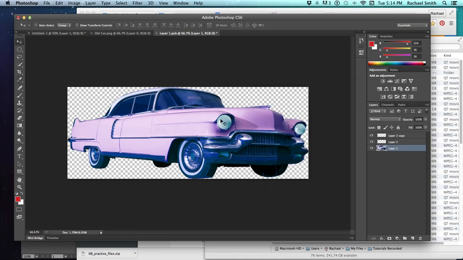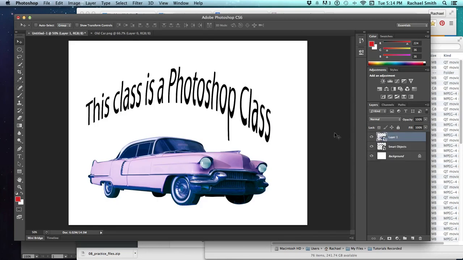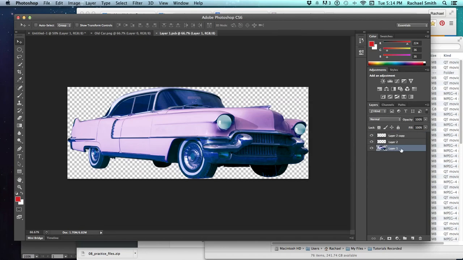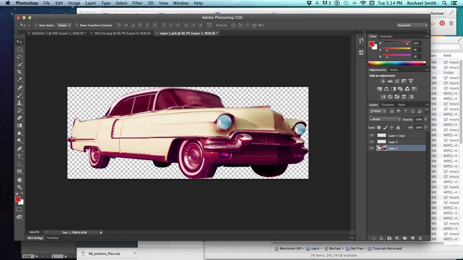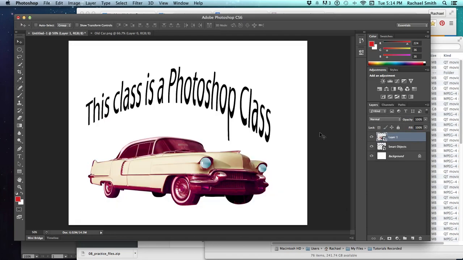Once I've made all these changes, I can save it, Command S, and then close the window, Command W, and all of those have been updated here, but on this document I still only have the one layer. But at any time I can double click on that thumbnail and go in and continue changing this image in any way that I wanted to. So as you can see, it's a fairly powerful tool, and you can have really as many layers as you want in a smart object.